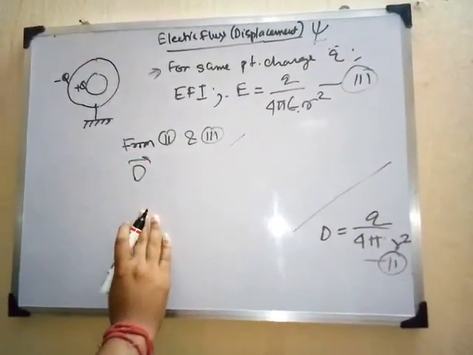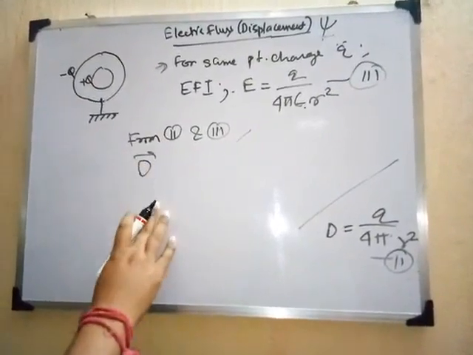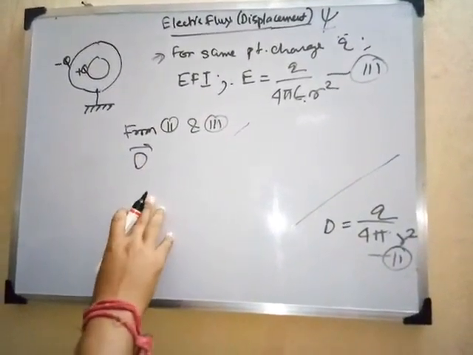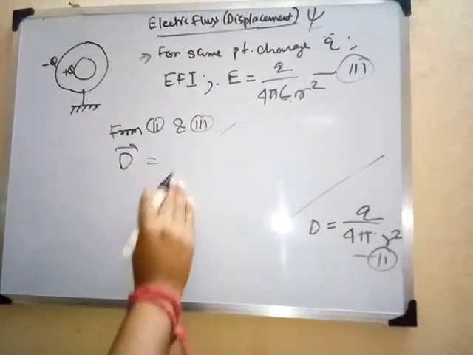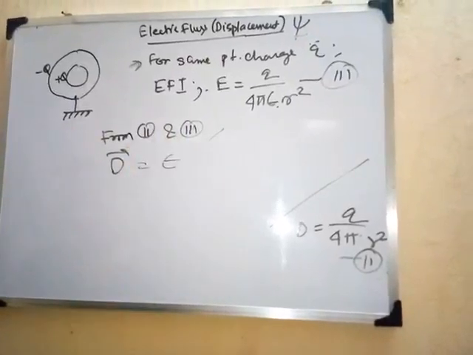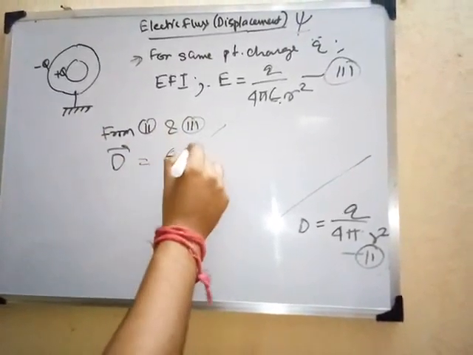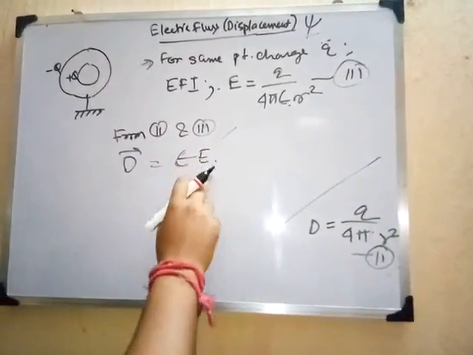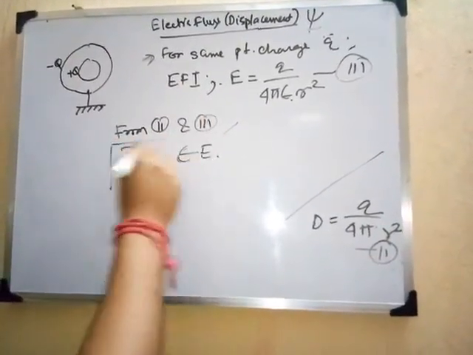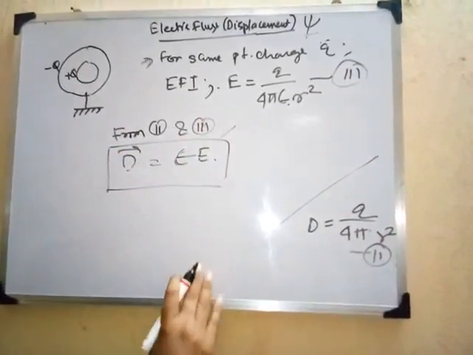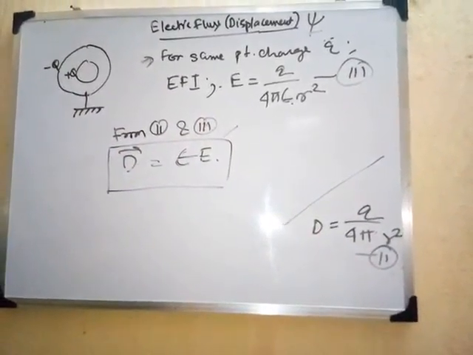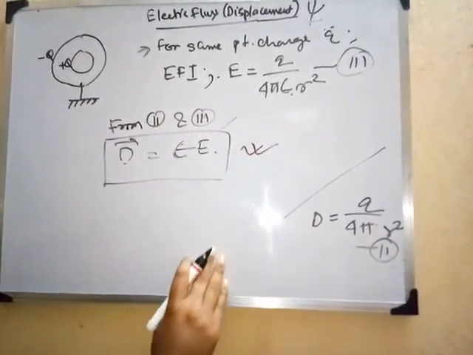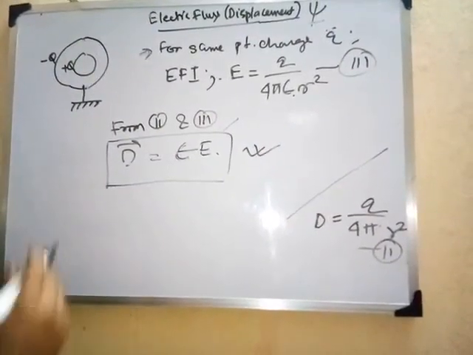which is the electric flux density or electric displacement density represented by D, will be equal to epsilon E, where epsilon is the constant term and E is the EFI. So this is a very important expression which we will be referring to in our future discussions also. You need to remember this one.